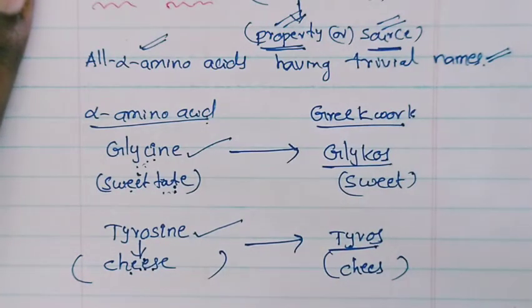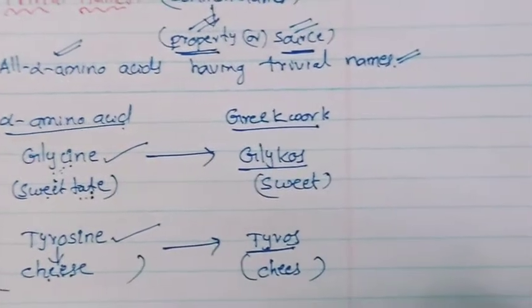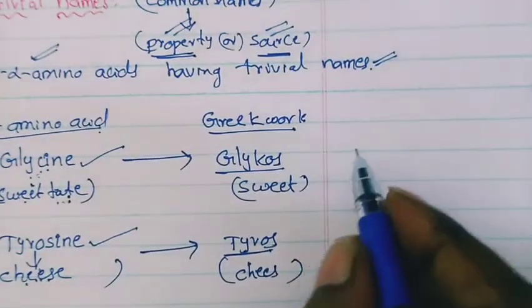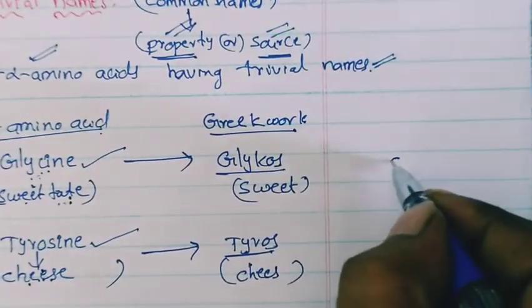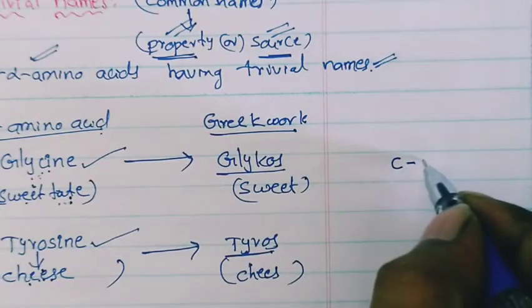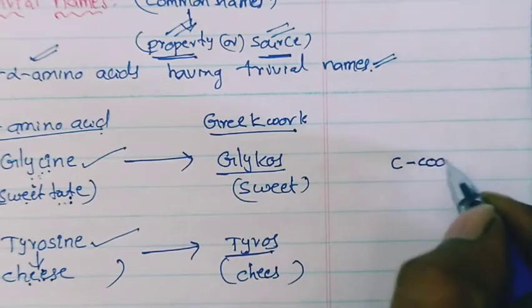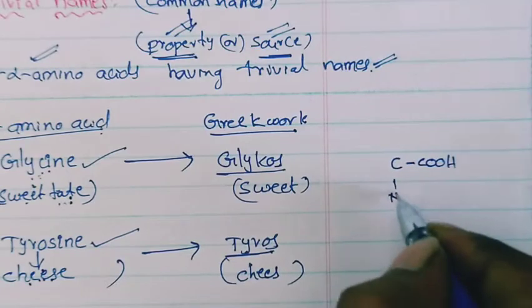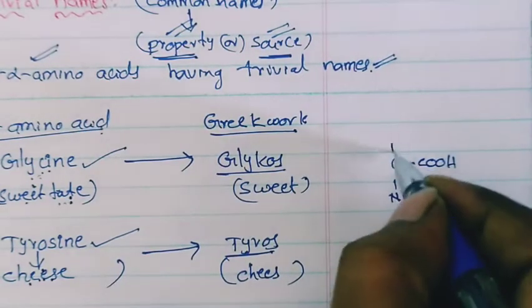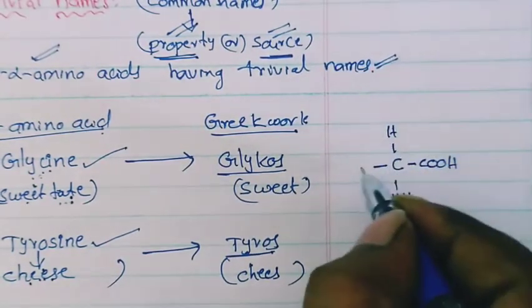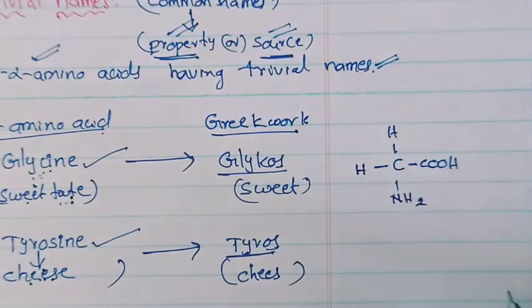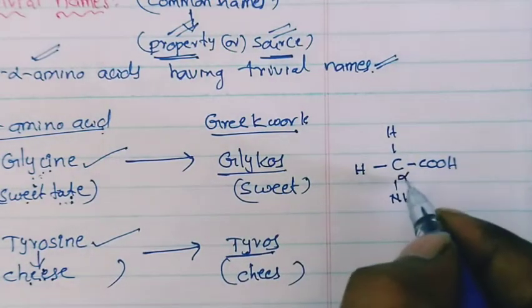But what are the compound structures? Suppose I take glycine. It is an alpha amino acid, no? We draw it like this: one carbon, one carboxylic acid group, here an NH2 group, here one hydrogen, and here one more hydrogen. This is an alpha amino acid.